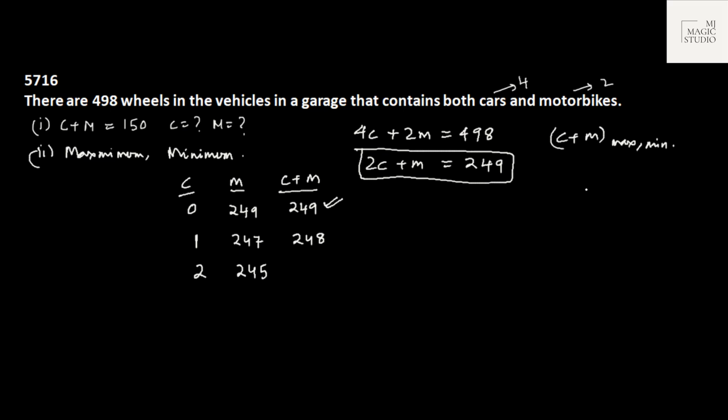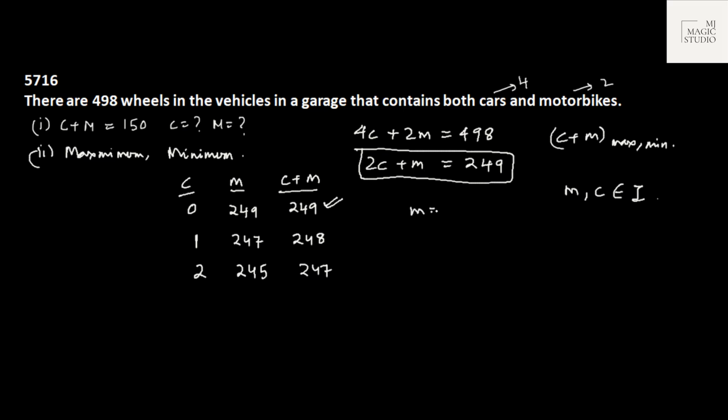You will find that every time it is fitting in this equation, because we need to make sure that m and c both are integers. We cannot have these m and c in fractions. You understand, we cannot have half a car or half a motorbike. Similarly, how long would you go further?